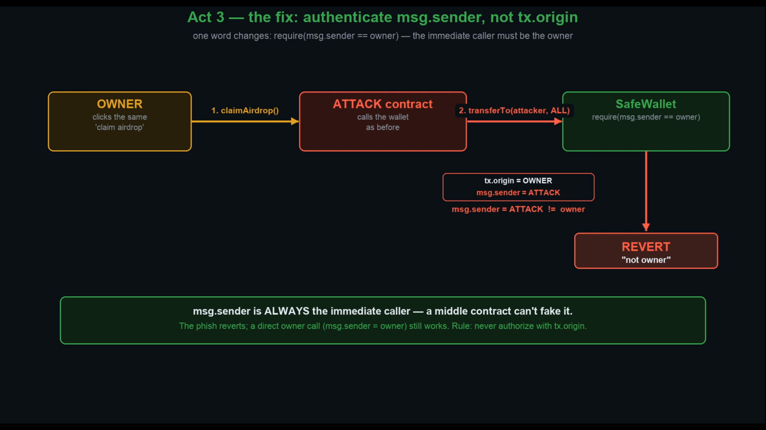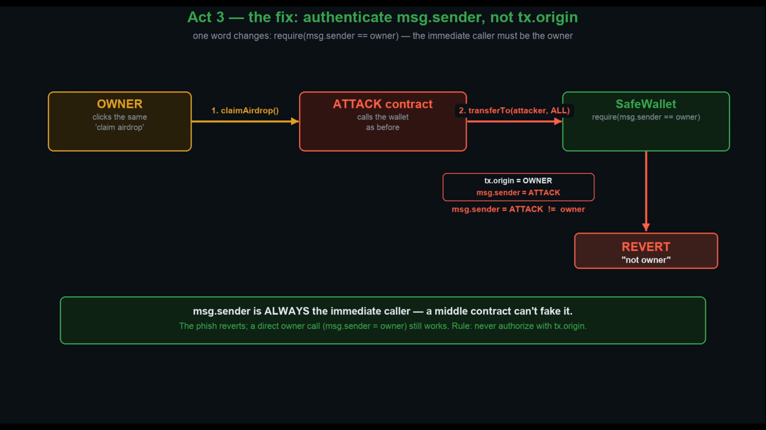Now replay the identical phish. The owner clicks, the attack contract calls the wallet, but this time the wallet asks, is my caller the owner? And the caller is the attack contract, not the owner, so it reverts, not owner. The phish fails. And the normal direct call by the owner still works, because then msg.sender really is the owner. Authenticate the caller, never the origin.